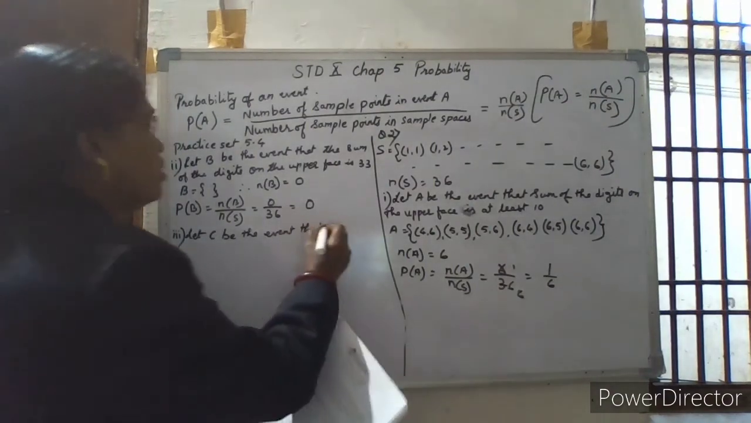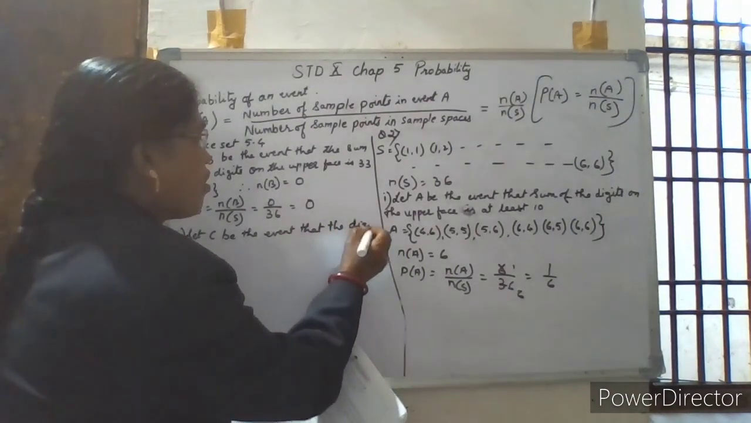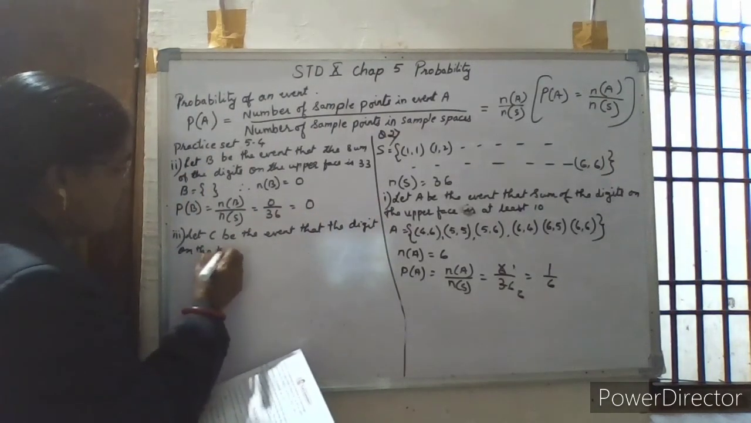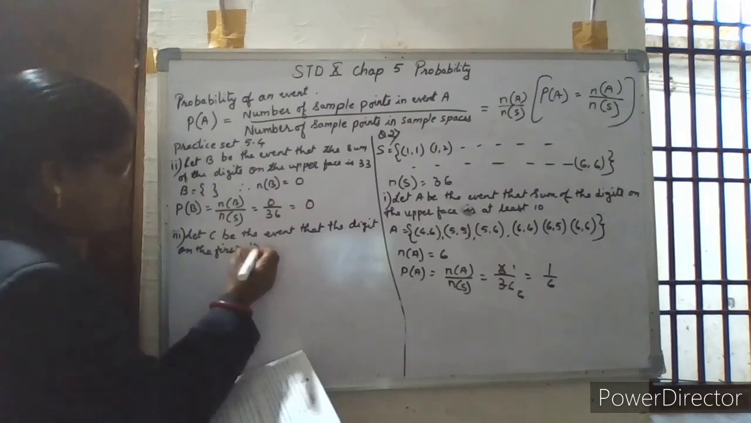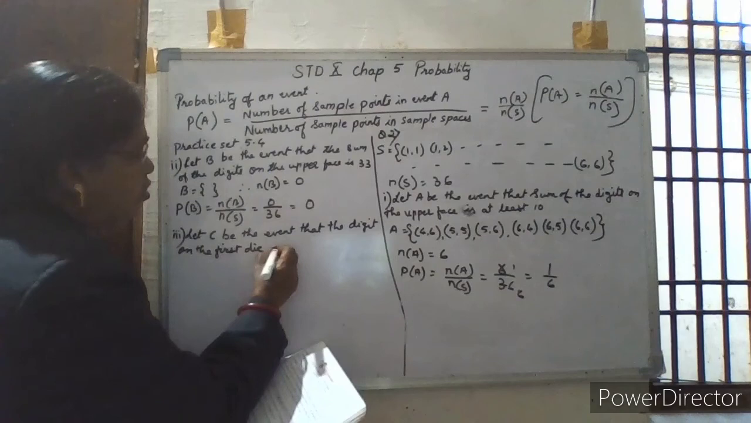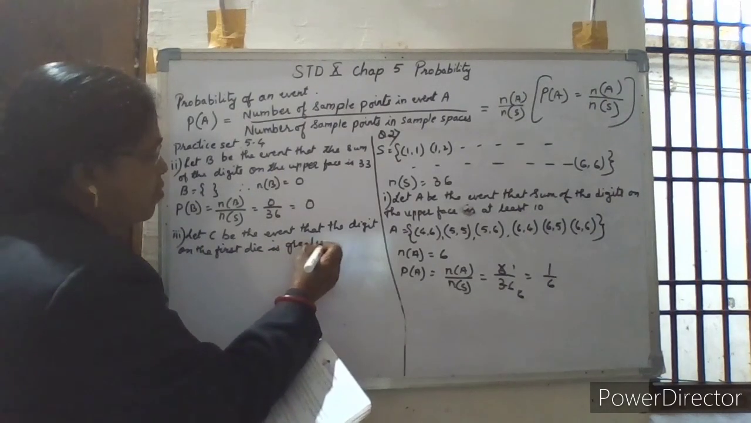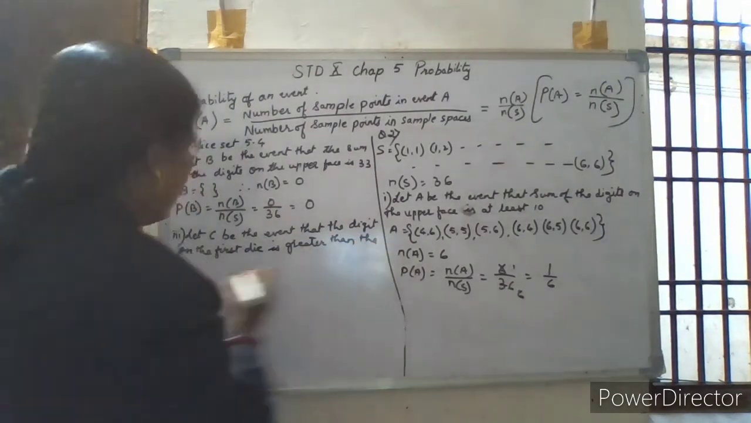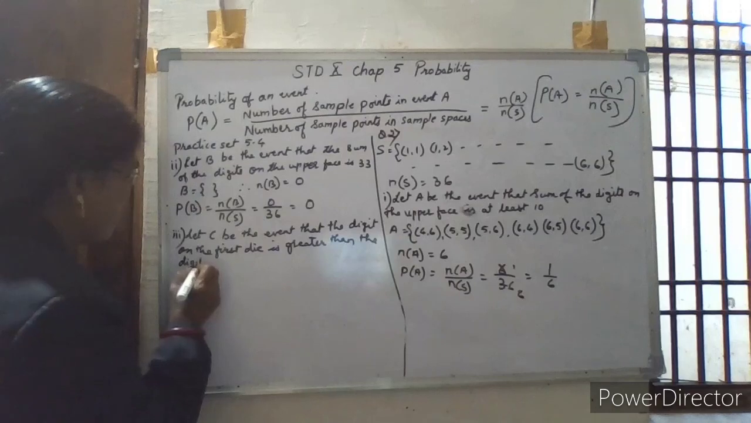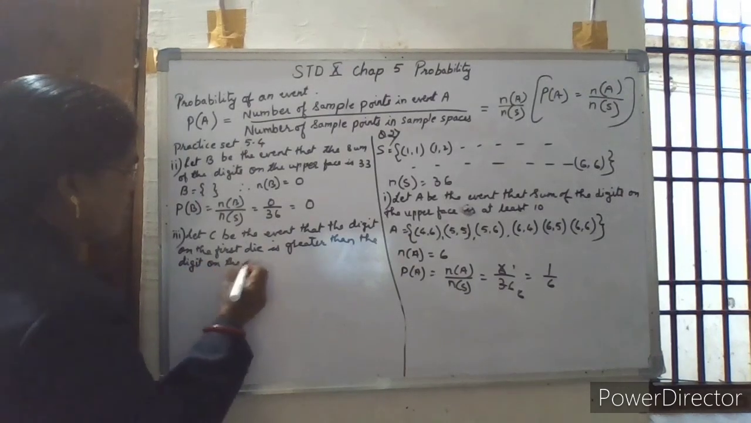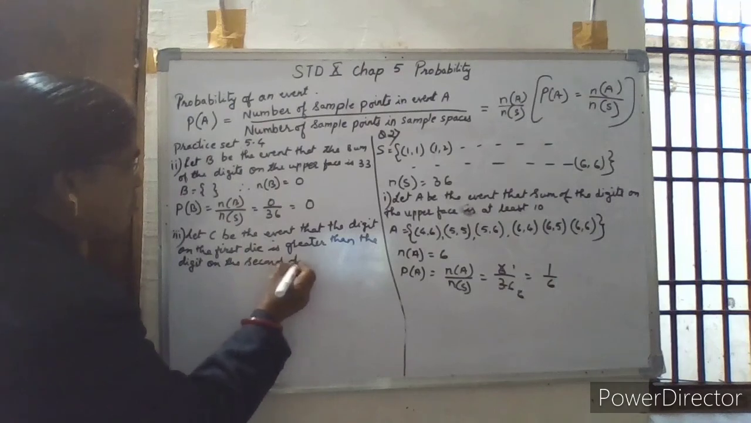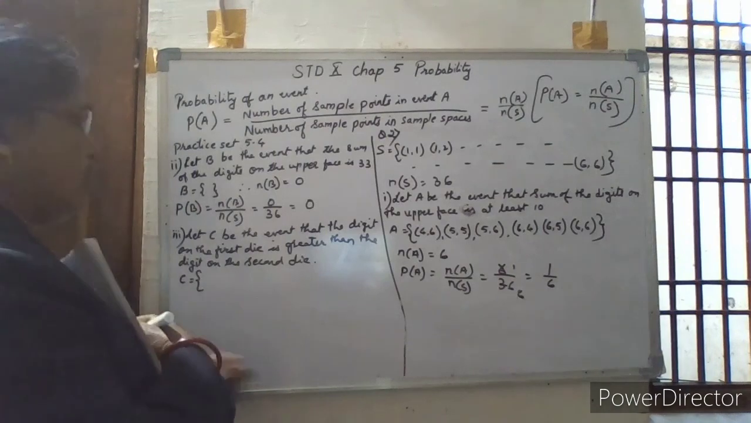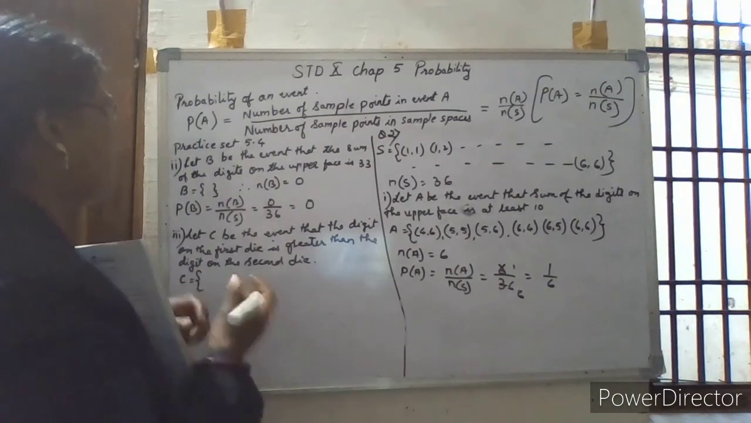Let C be the event that the digit on the first dice is greater than the digit on the second dice. So event C means that the first number must be greater than the second one.